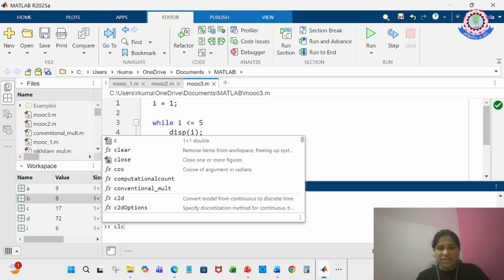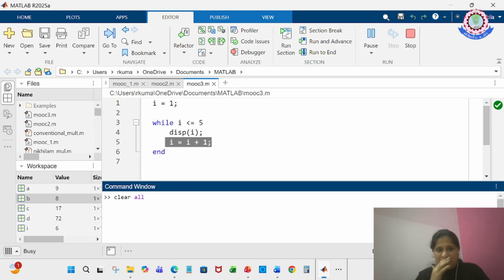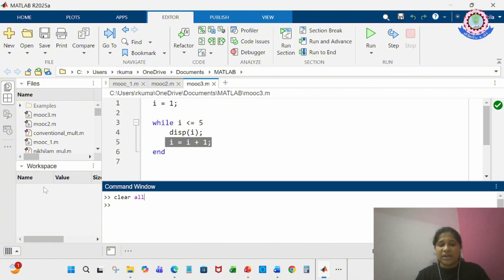All right, so now let us see here. Let me do the clc and clear all. What does clc do? It will clear all my commands in the command window, and clear all will clear the workspace. Because it will be messy, right, if the variables keep on accumulating in the workspace. So let me just clear it using these two commands.